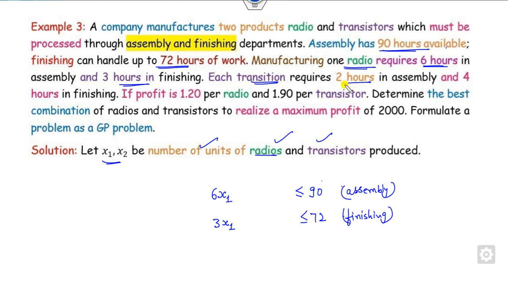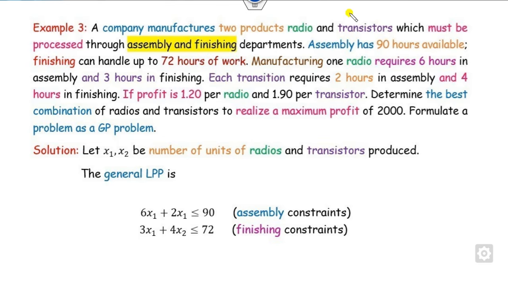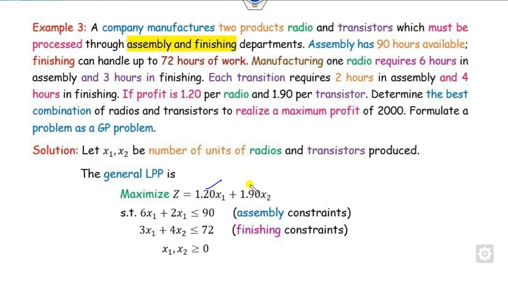Each transistor requires 2 hours in assembly and 4 hours in finishing. So these are my constraints. You can see these are the assembly and finishing constraints, corresponding to the 6, 3, 2 and 4. If the profit is 1.20 per radio, with x1 radios and x2 transistors, you can write the objective function as here.